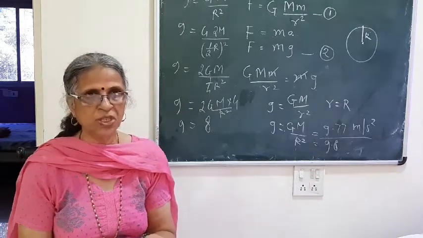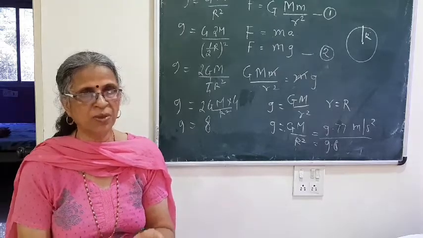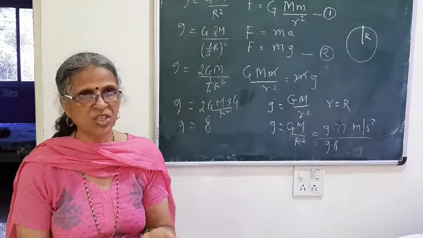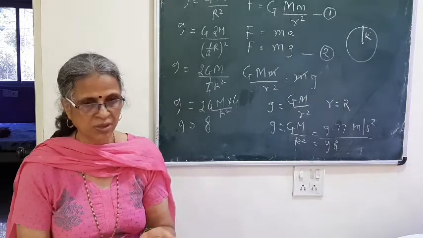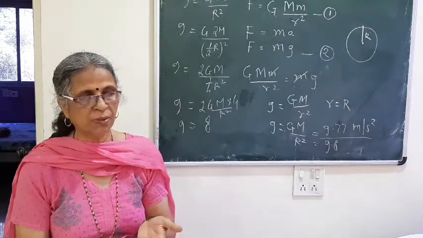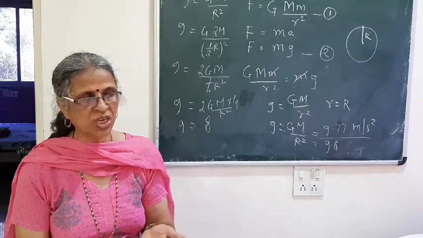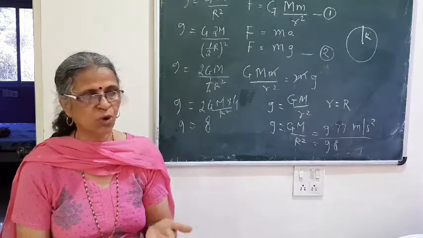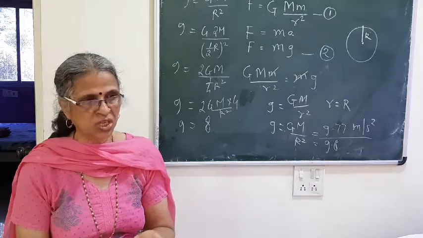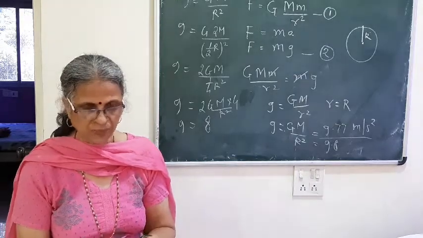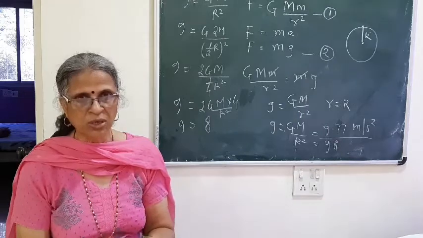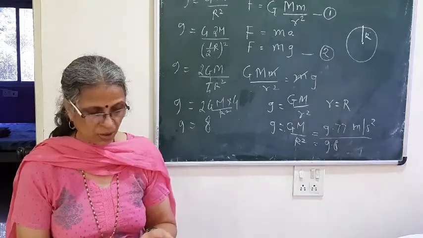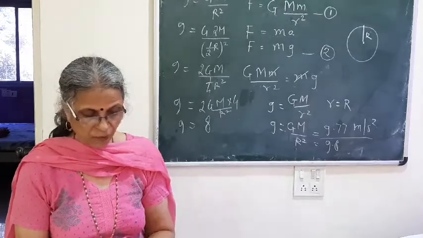So every planet and satellite has a different mass and different radius, and therefore a different value of g, because the value of g depends upon the mass and radius of that planet. We found the value by considering the planet as our earth, taking the mass of earth and radius of earth. But if we change the planet, the mass will change, the radius will change, so the small g value also changes for the planets.